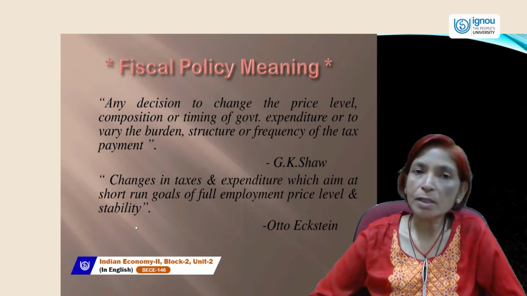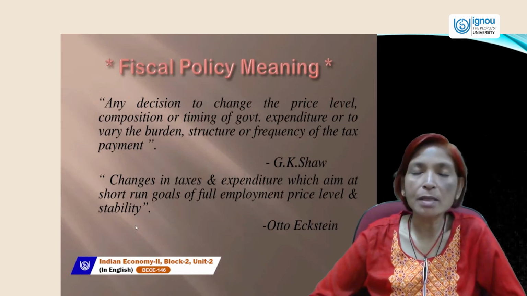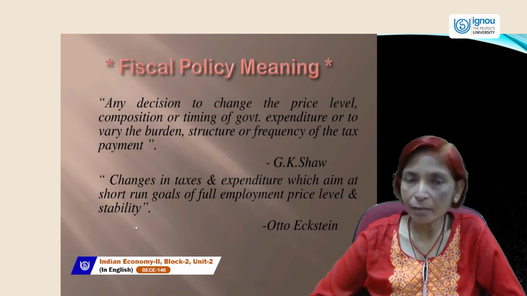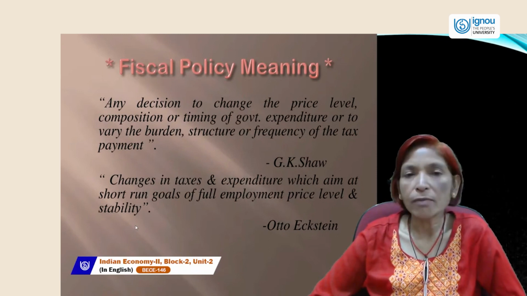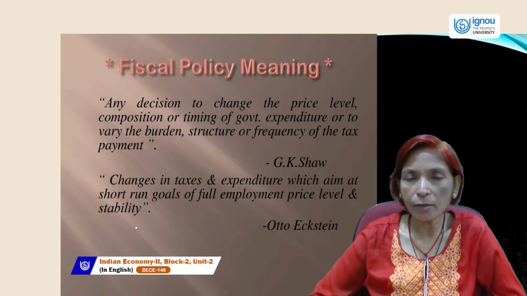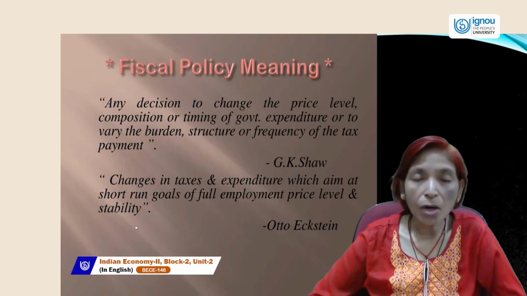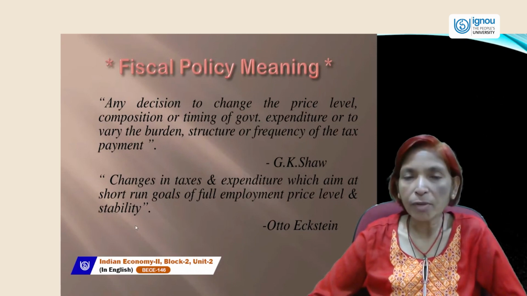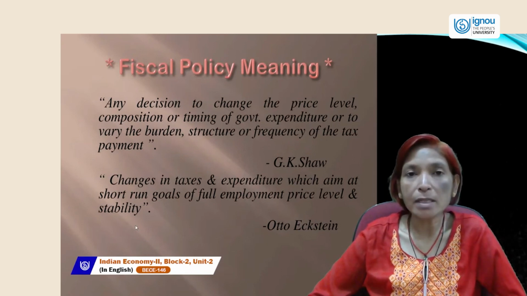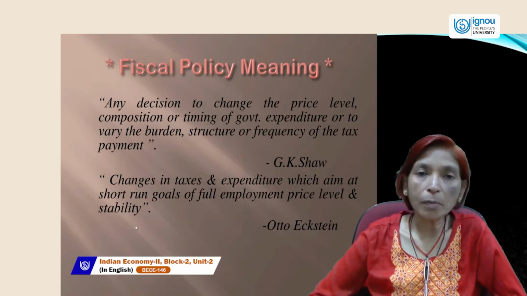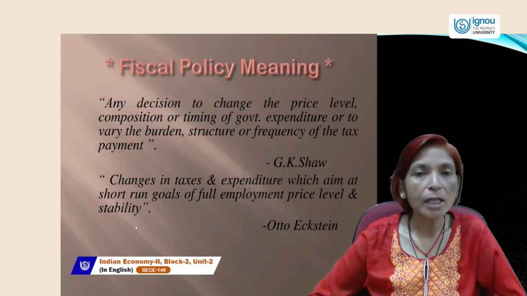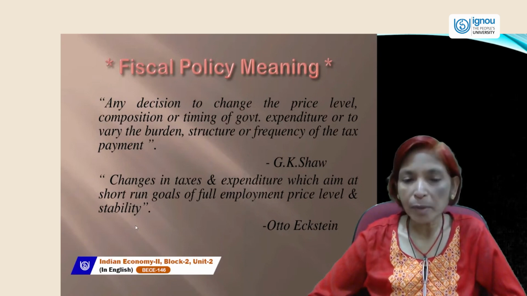The next part of fiscal policy, or tool of fiscal policy, is public expenditure. You know that government has to do some welfare activities because at present the government's main function is not only to provide security from internal and external warfare. Government should do so many welfare activities for the welfare of the country's people, because it is a democratic government, so if government provides more and more social benefits, then the people also encourage and give votes to the government that is giving so many facilities.